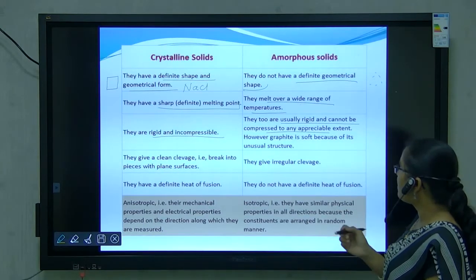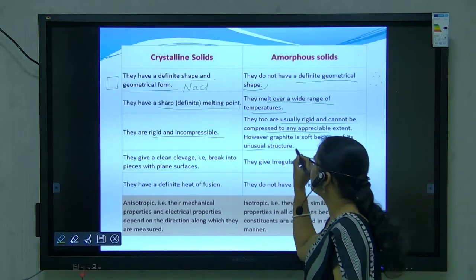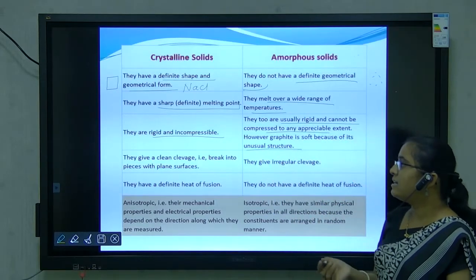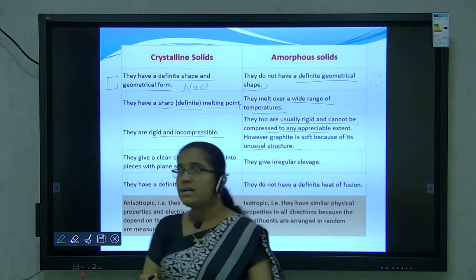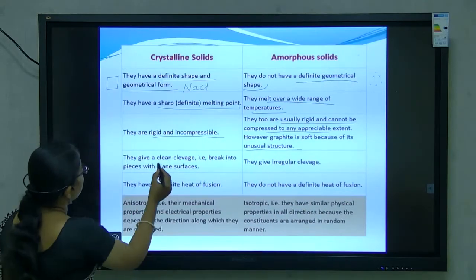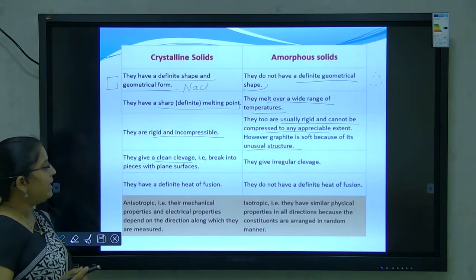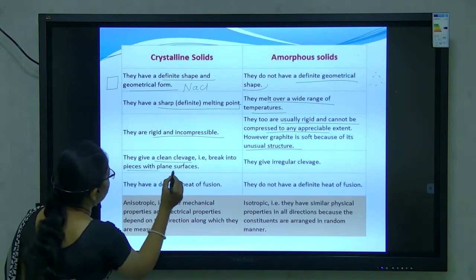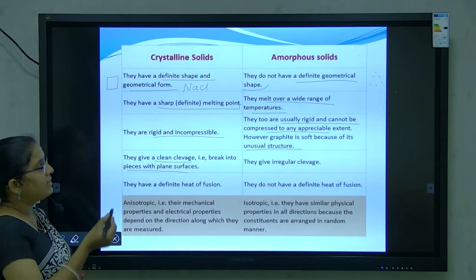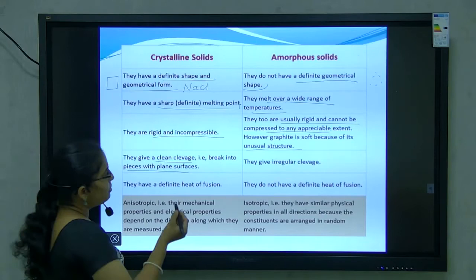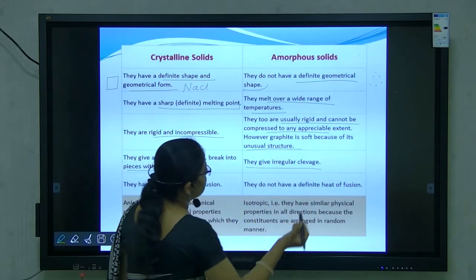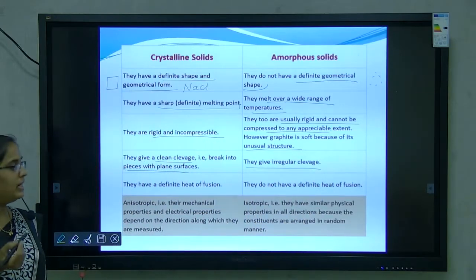However, graphite is soft because of its unusual structure. Next is breaking into pieces: crystalline solids give clean cleavage, means breaking into pieces with plane surfaces, and amorphous solids do not give clean cleavage, means they give irregular cleavage.